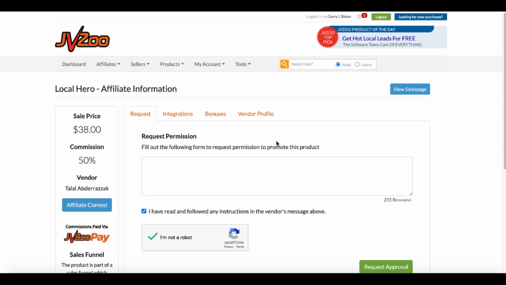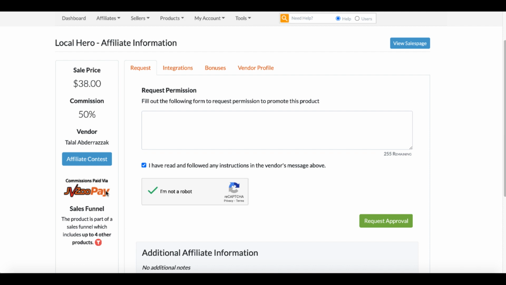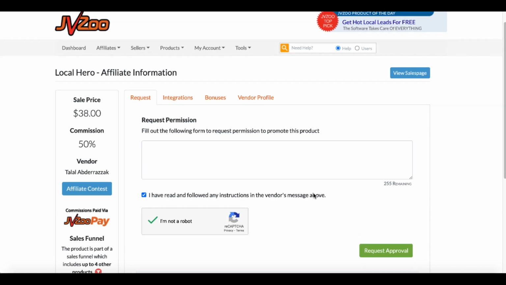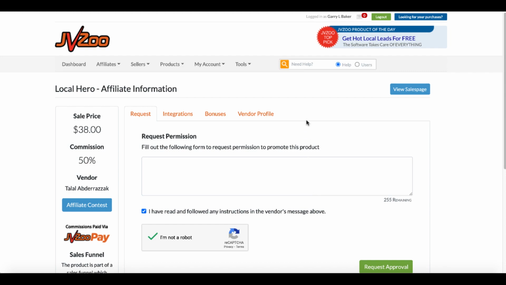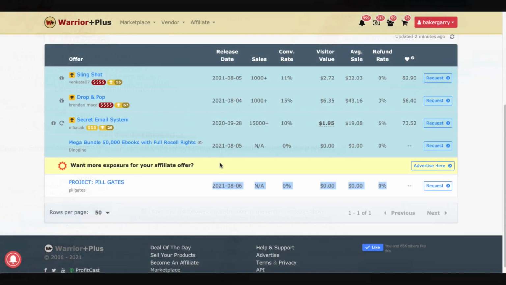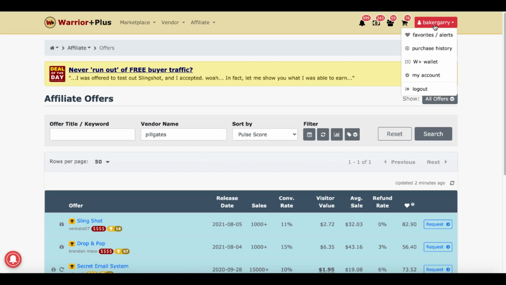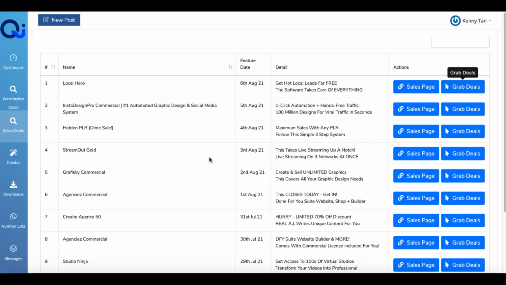Again, you would have to create a JVZoo account, you would have to establish your account, and you would have to set up your JVZoo Pay to make sure that if you were to make a commission, that you actually get paid the commission. So you need to come to JVZoo, just like you need to come to Warrior Plus to set up all this information, to set up your accounts. And you can't do any of that here inside of QishioBits, and it doesn't give you the information that you need to know if this product is worth promoting. You need to see conversion rates. You need to see refund rates. Additional information like that is just not provided here in these two elements of QishioBits, so this really provides you no value whatsoever.